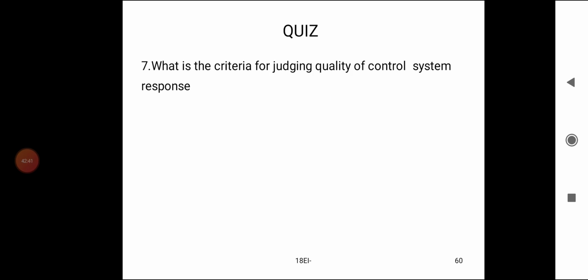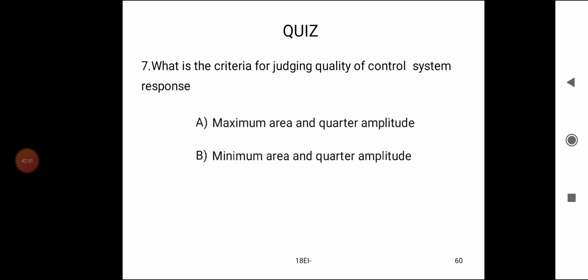Quiz. What is the criteria for judging the quality of control system response? A. Maximum area and quarter amplitude response. B. Minimum area and quarter amplitude response. C. Both A and B. D. None of the above. The answer is minimum area and quarter amplitude response.